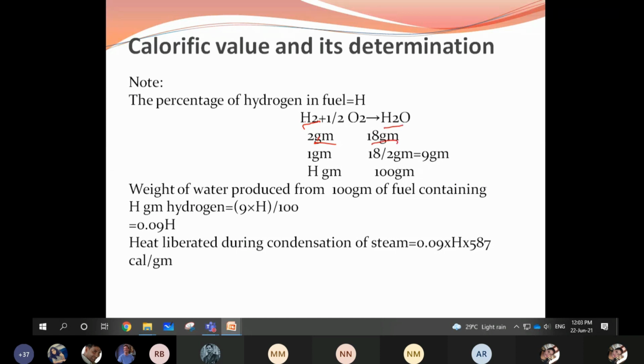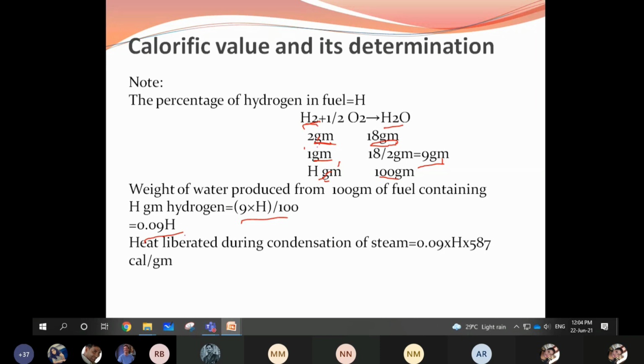Correct? 2 grams of hydrogen gives 18 grams of water. So 1 gram of hydrogen gives 18 by 2, how much? 9 grams. So hydrogen percentage in terms of 100 grams means 9 into H by 100, which is nothing but 0.09 into H.